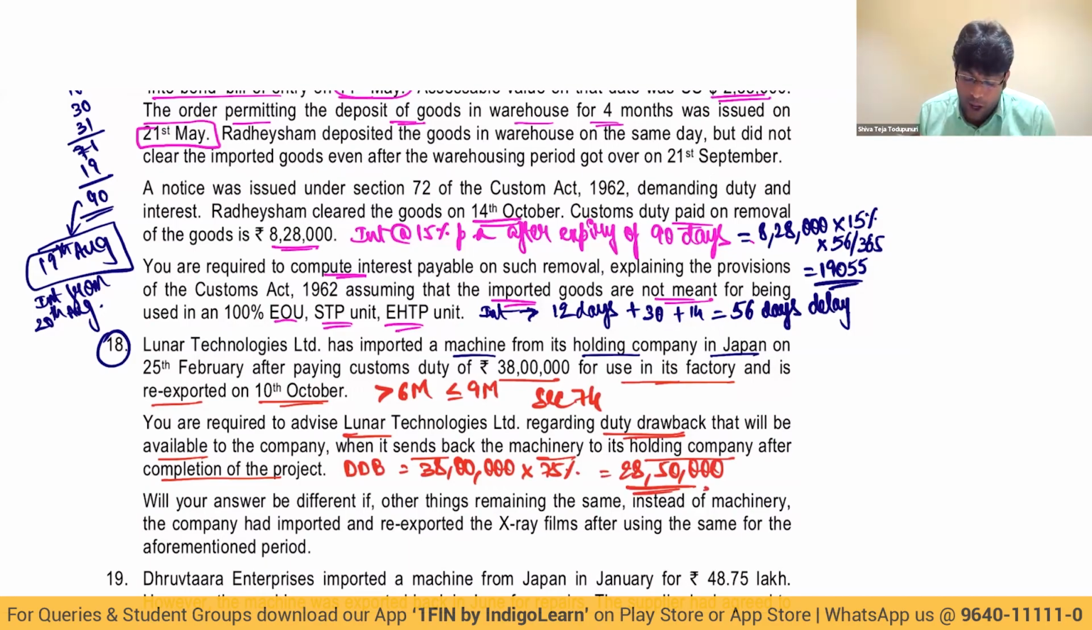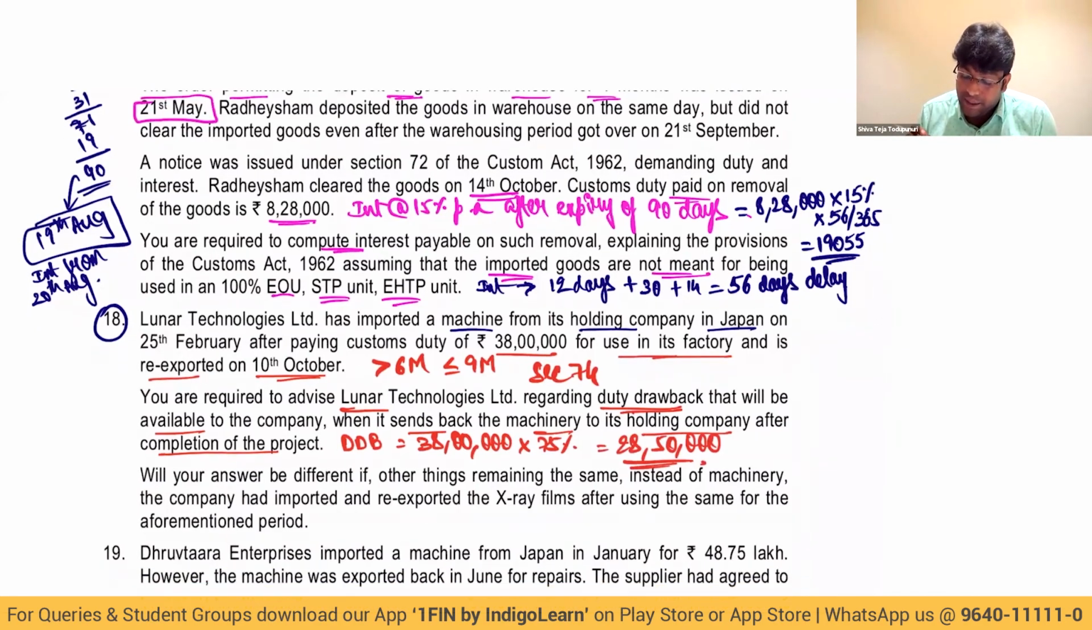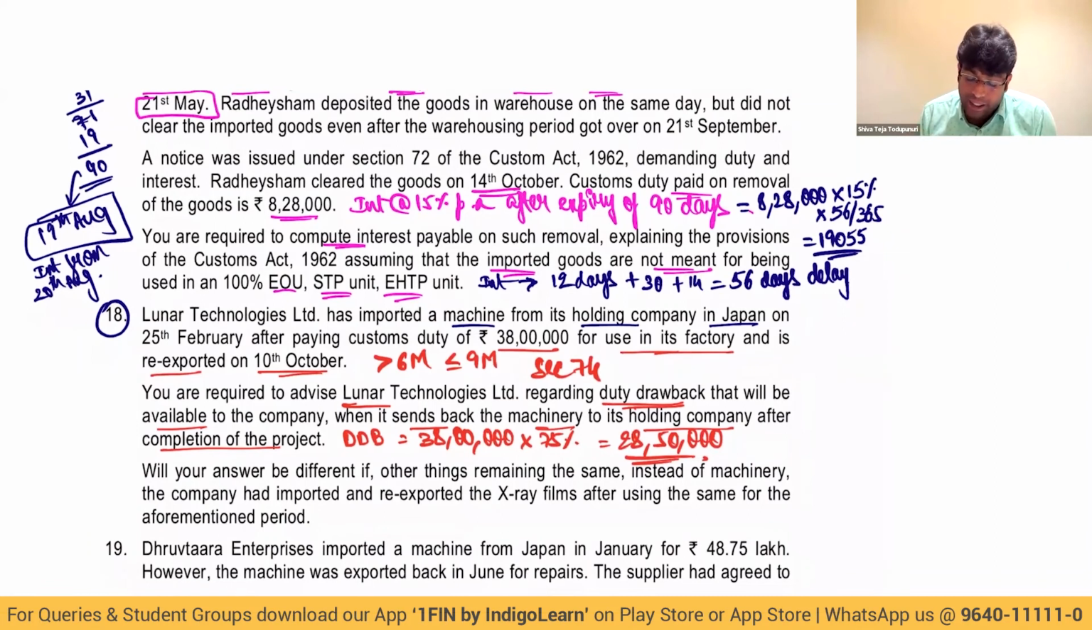But below they asked, will the answer be different if other things remain the same? Instead of machine, the company had imported and re-exported X-ray film after using the same. If it is X-ray film, no duty drawback, because in case of some goods exported after use, wearing apparel, X-ray films and all, there is no question of duty drawback if they are exported after use. This concept is clearly given in section 74. No doubt about it. Next.